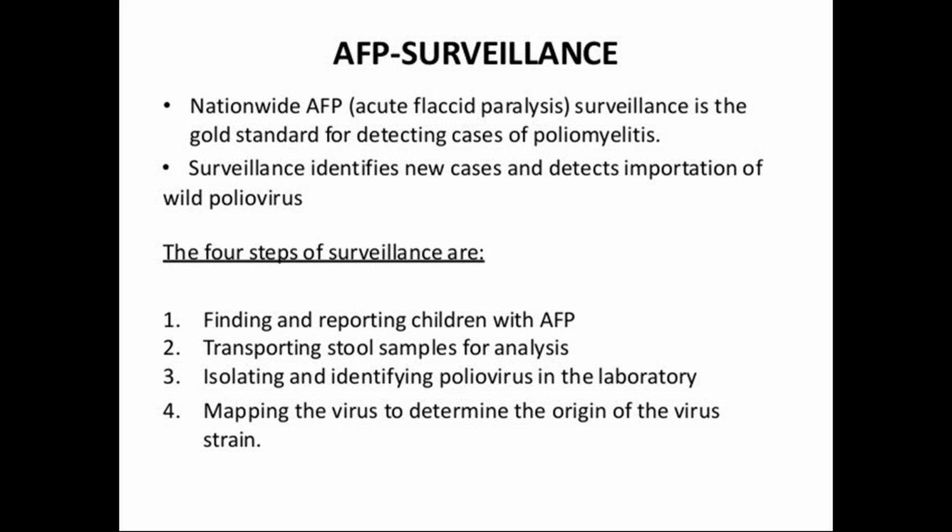So surveillance identifies new cases and detects importation of wild poliovirus from the neighbor countries. The 4 steps of surveillance are finding and reporting children with AFP, transporting stool samples for analysis, isolating and identifying the poliovirus in the laboratory, and mapping the virus to determine the origin of the strain, which strain it is and where it is detected. Depending upon that, we can take proper precautions.